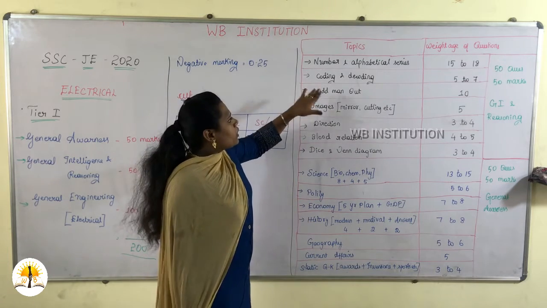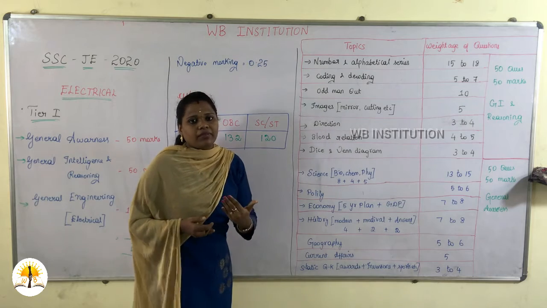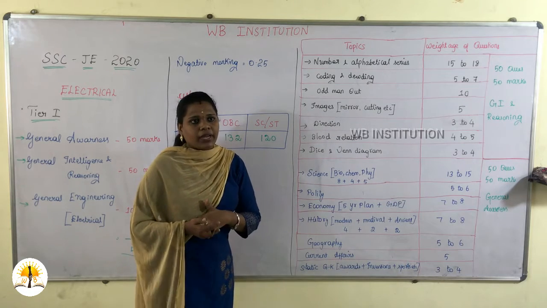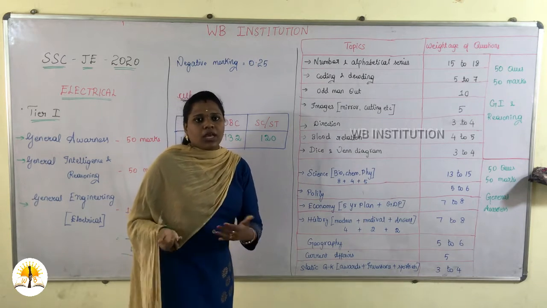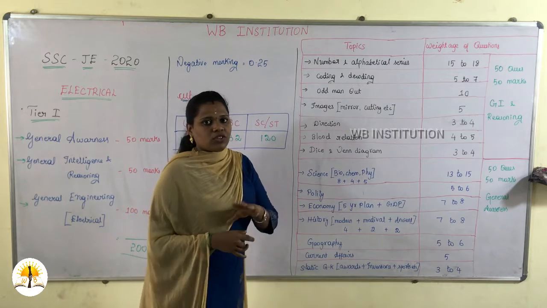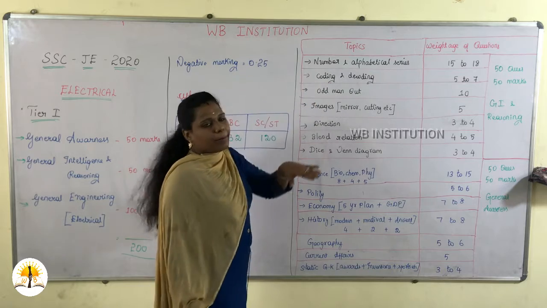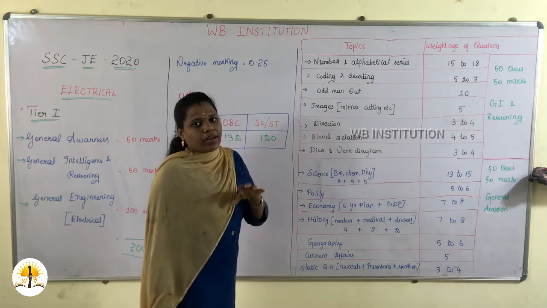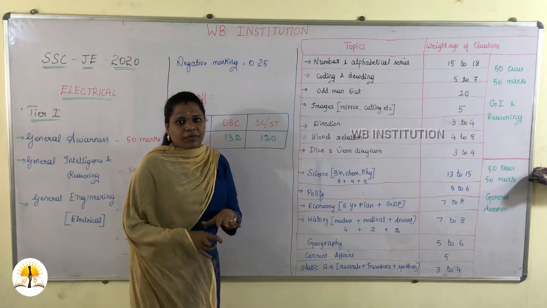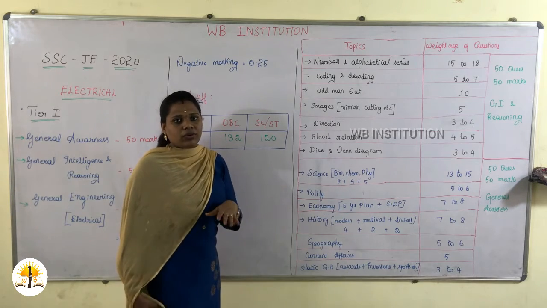Then coming to coding and decoding, a certain code will be given to a number or any alphabet. For example, heart is coded as 1, 2, 3, then how is sun coded? Based on the sequence, you need to find the answer. And odd man out is similar to number and alphabetical series. One number or one alphabet will be missing from the sequence, and based on the function, you need to calculate it.